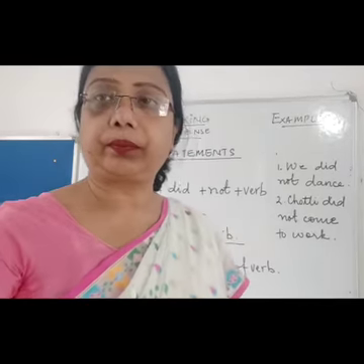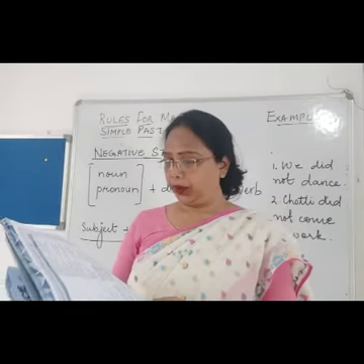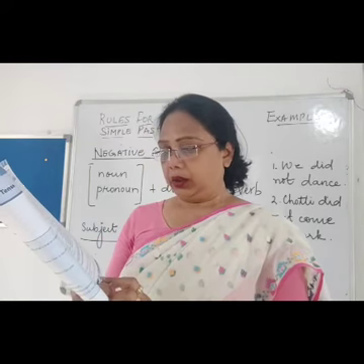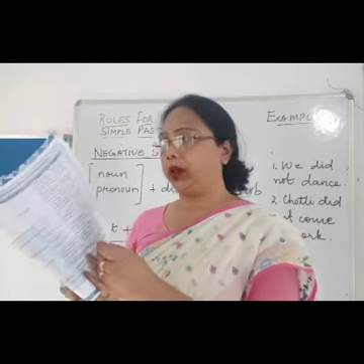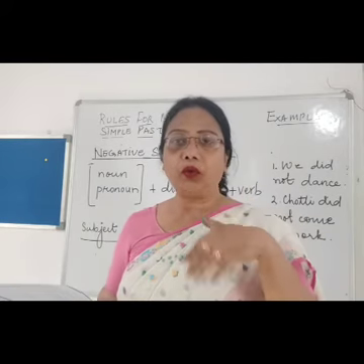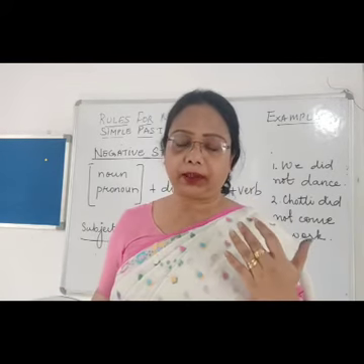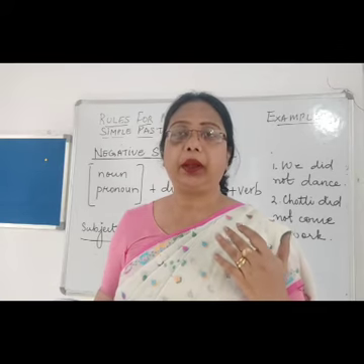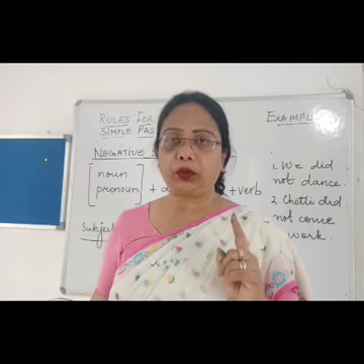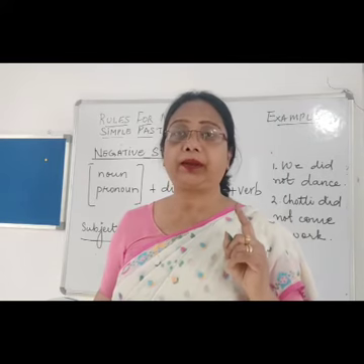Right, children? Now, if you open your book to page number 63, the exercises are given over here. There are more forms of simple past tense, but we have done only one form so that your concept is clear.